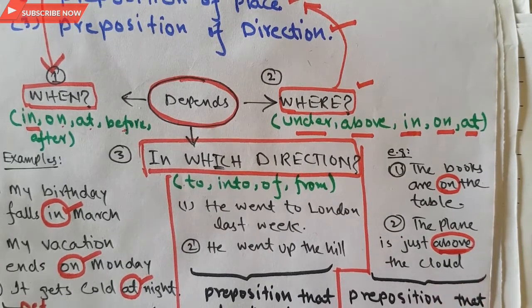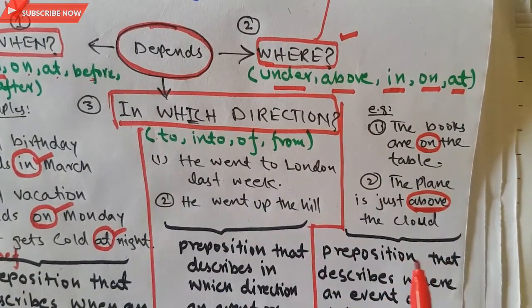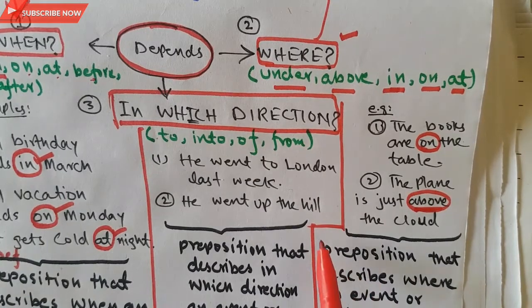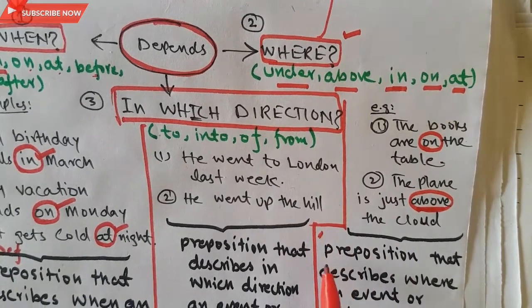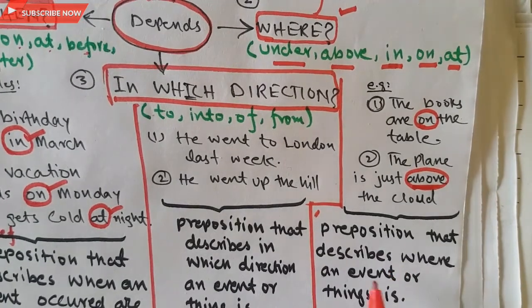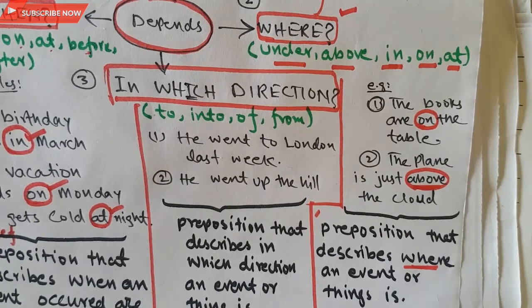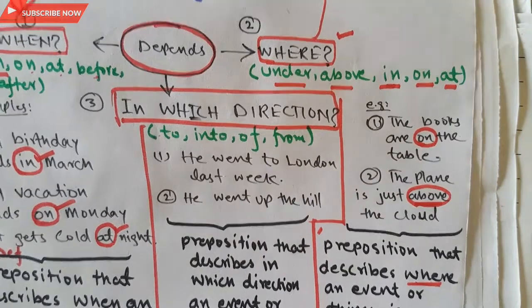From this usage of prepositions in the sentence, I will clearly write here that a preposition describes where an event or thing is. Where. So if we answer with the word where, then we can be sure that we must use the preposition of place.